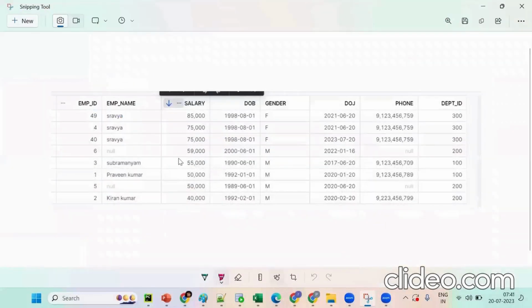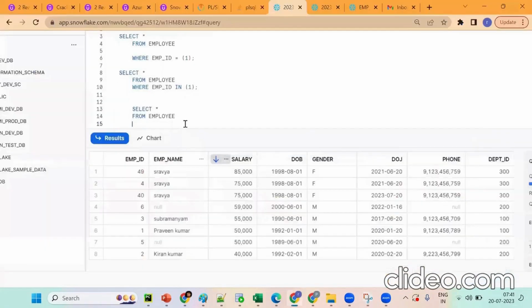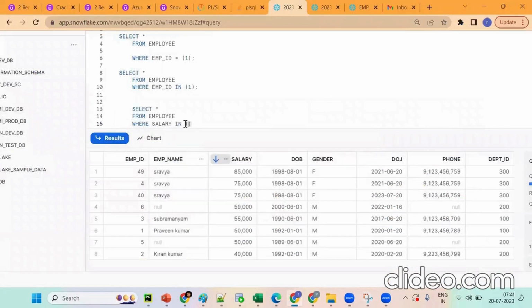Salaries are in the range, say 52,000 to 59,000, in a migration project. Now I want the list of employees whose starting range is 50,000 and ending is 59,000. Tell me, select star from employee where salary in... What is the scope of the project?